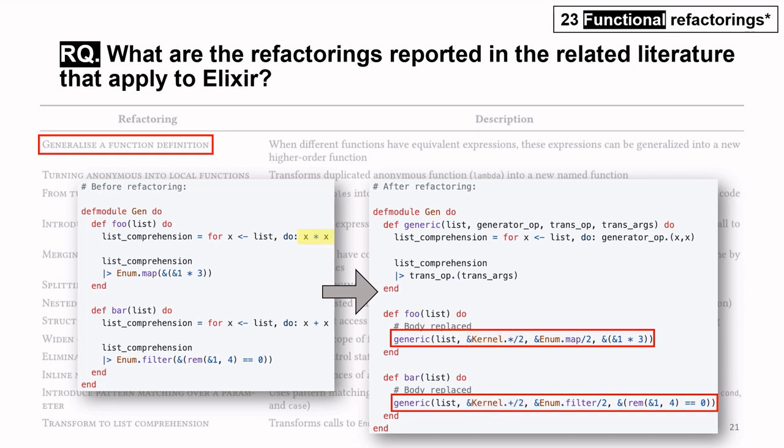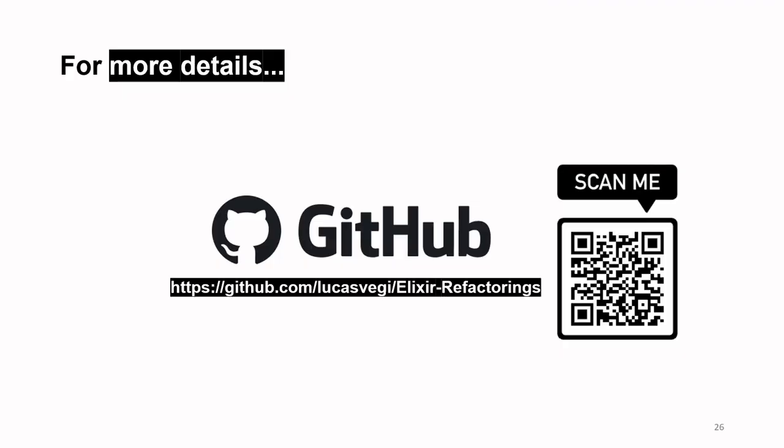Here, a multiplication was performed, and here an addition. This behavior is preserved by the second parameter. In the second transformation step, either the Enum.map function in foo or the Enum.filter function in bar were used. This behavior is preserved by the third and fourth parameters of the generic function.